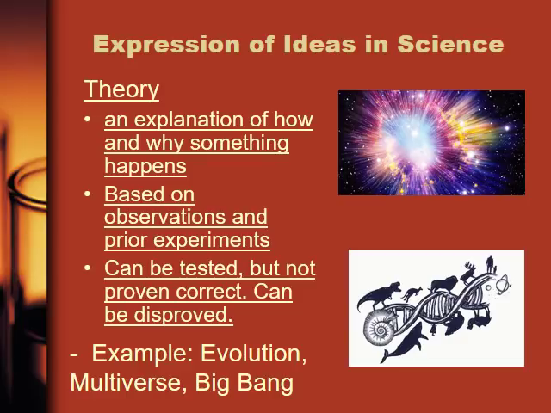If you think back, there's the fossil record, there's genetic evidence, there's evidence to back this up. And it can also be tested. However, we can't 100% prove it. And the same deal with the Big Bang Theory. There may be evidence to support it. People have definitely done the research, but at the end of the day, we can't 100% prove that that's what happened. So simply put, a theory: how and why, based on observations, can be tested but cannot be proven.